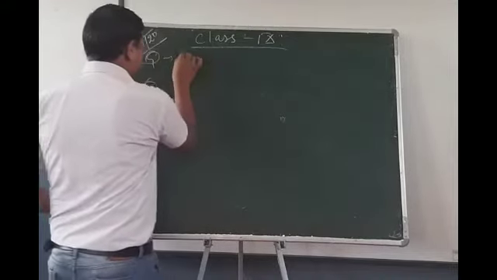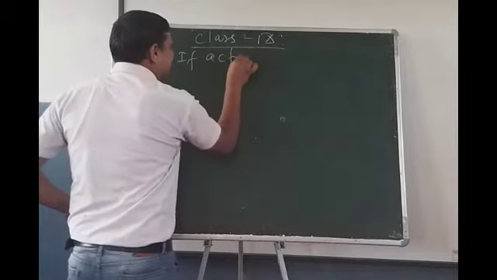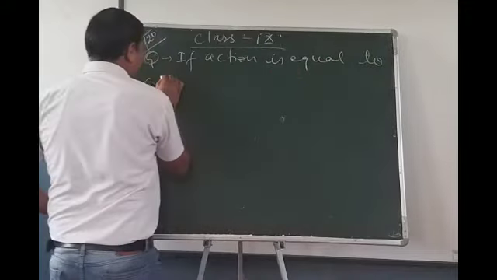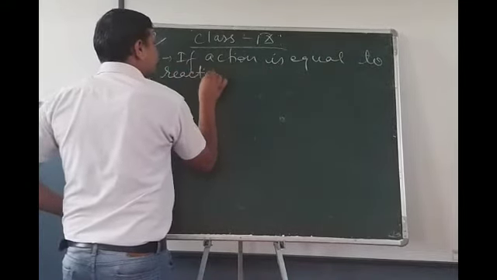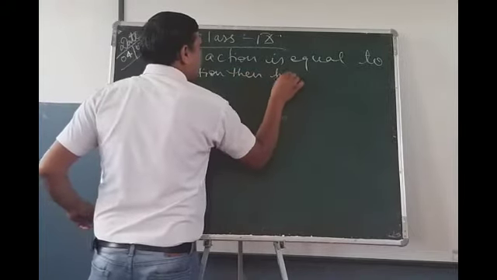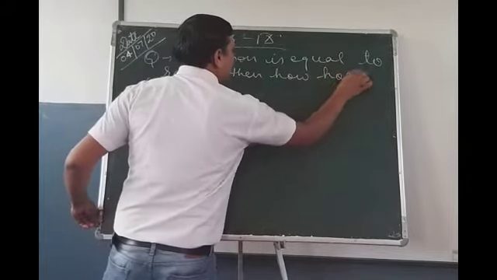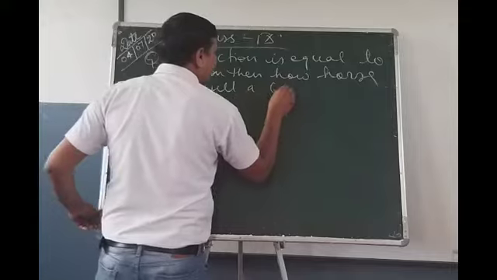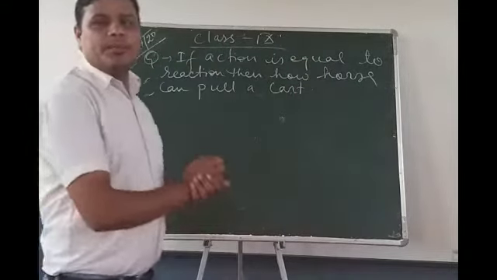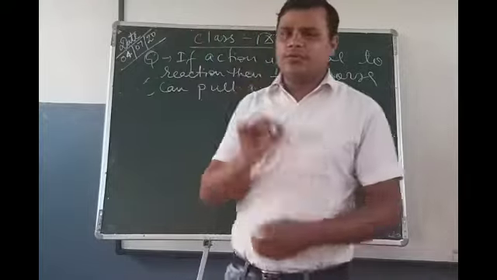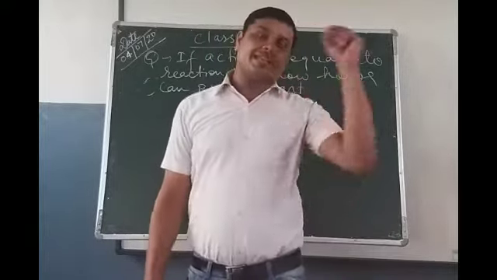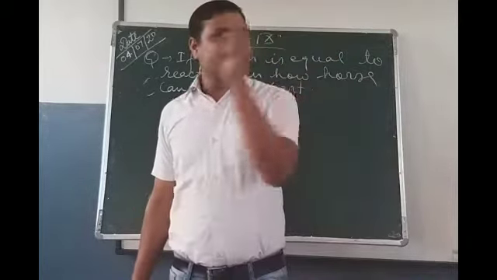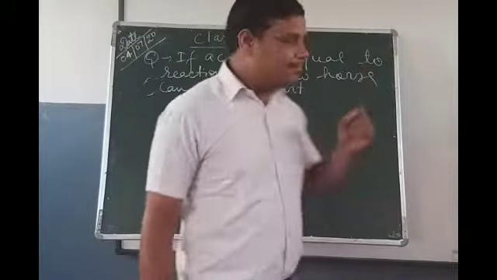First question is that if action is equal to reaction, then how can a horse pull a cart? This is the most important question from class 9 of force and law of motion, that if action and reaction are equal. In the third law, we have already learned that action is equal to the reaction force, then how can a horse pull a cart?